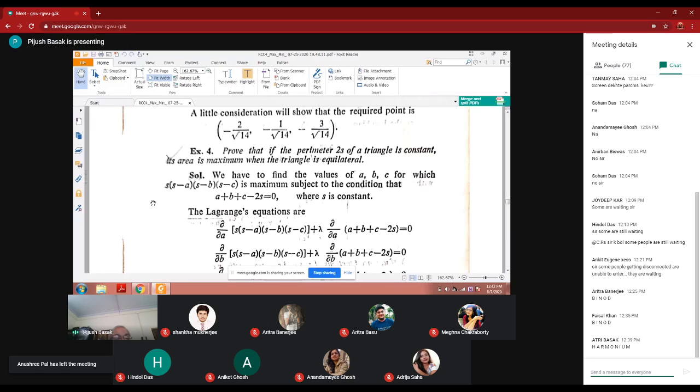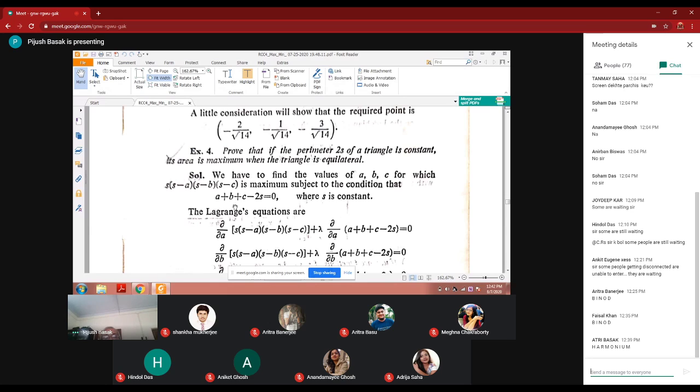And then the area will be root of s into s minus a, s minus b into s minus c. Actually, we have taken the area square, then only the square root is off, for our convenience. Handling the square root is much more problematic. So let us find out area square.